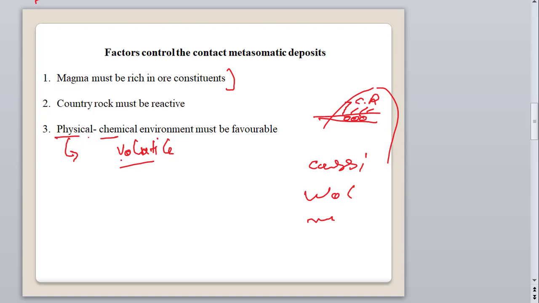That should be favorable, meaning it should be rich in ore forming elements, so that if these factors are fulfilled during this process, then they can form a rich ore deposit, whether that is copper, iron or tungsten.